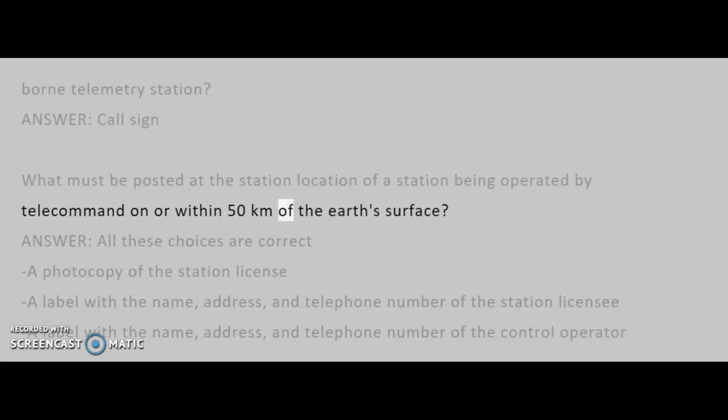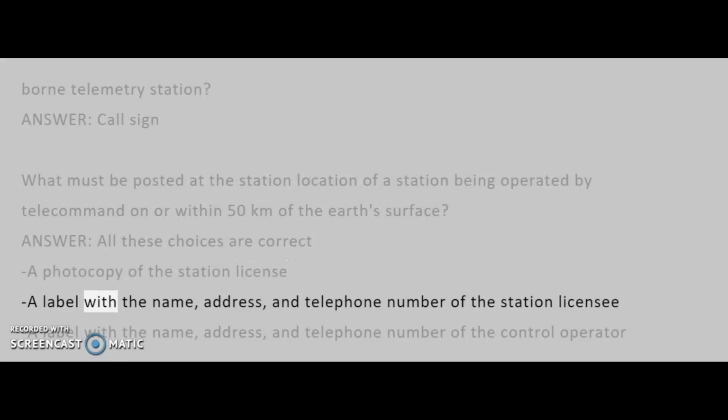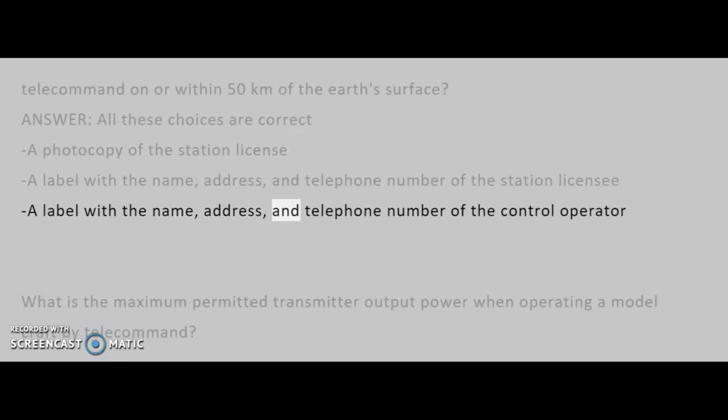What must be posted at the station location of a station being operated by telecommand on or within 50 kilometers of the Earth's surface? Answer: all these choices are correct. A photocopy of the station license. A label with the name, address, and telephone number of the station licensee. A label with the name, address, and telephone number of the control operator.